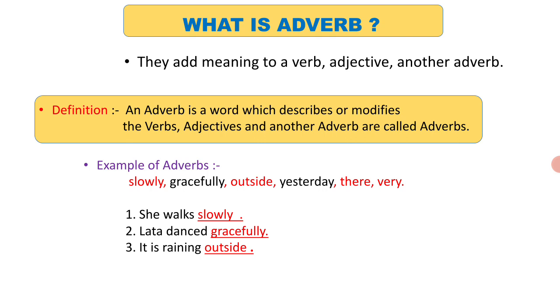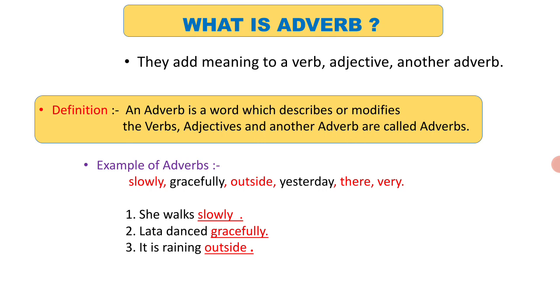But adverbs and adjectives just give more meaning and information in the sentence. Okay, understood till here? Now we will see examples of adverbs: slowly, gracefully, outside, yesterday, there, very. These are the examples of adverbs. In a few minutes I will tell you how the adverbs are divided into types. First we will see sentence examples: She walks slowly. Lata danced gracefully. It is raining outside.